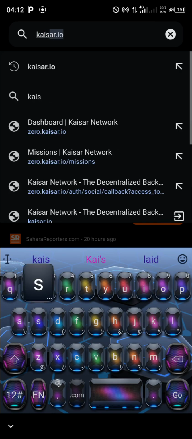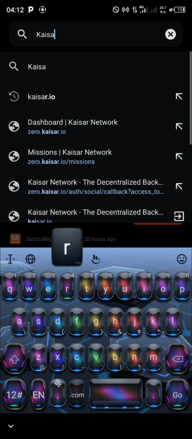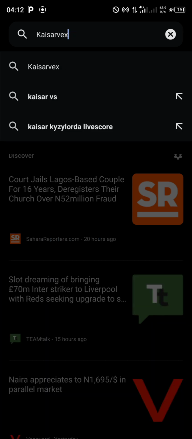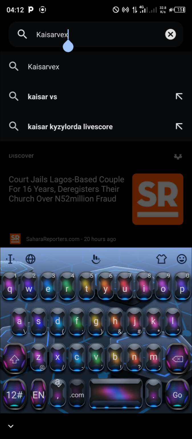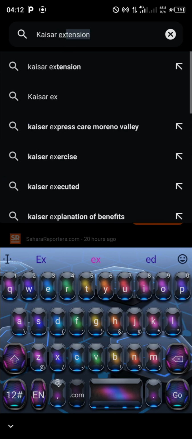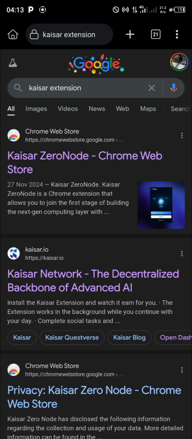KAISAR extension. Tap on it. So the first link you see is the one you tap on, which will lead you to where you get to download the extension. You can see it at the top here, so you tap on it.